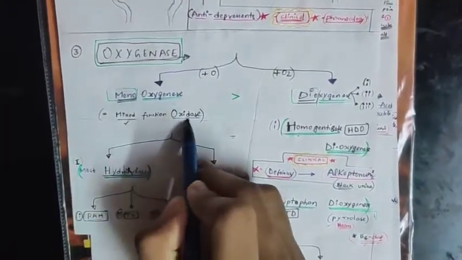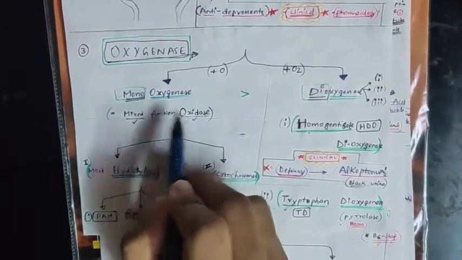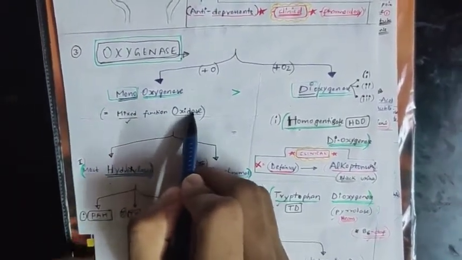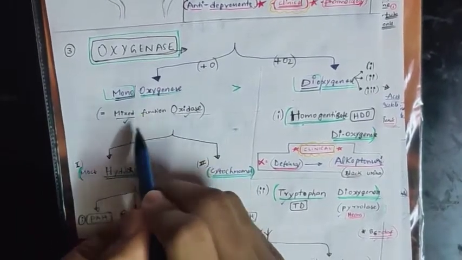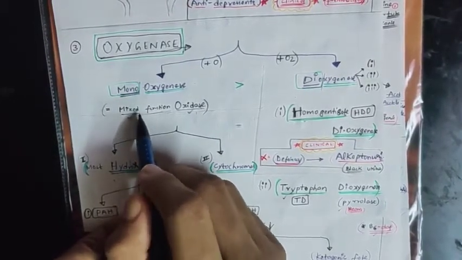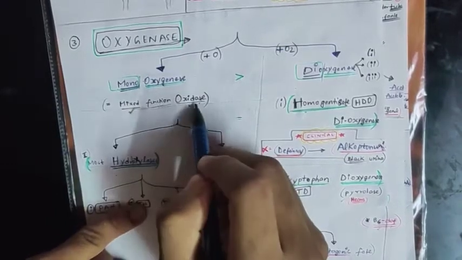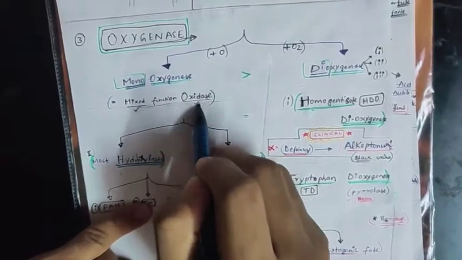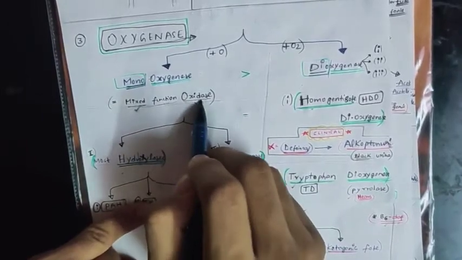Coming to oxygenase, what you have to remember here is mixed function oxidase. Another name of oxygenase is mixed function oxidase. Even though oxidase is in this name, it is oxygenase only because of mixed function. Remember this, there is no concept in this. Mixed function means monooxygenase. This is another name; I am stressing this, don't forget. When in options you get oxidase, don't get confused. Mixed function oxidase comes under oxygenase.